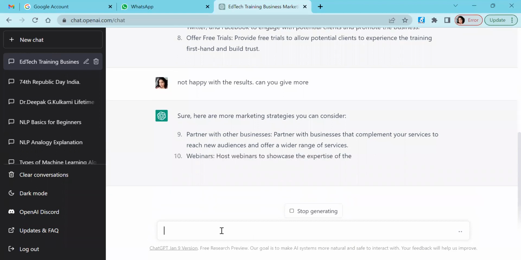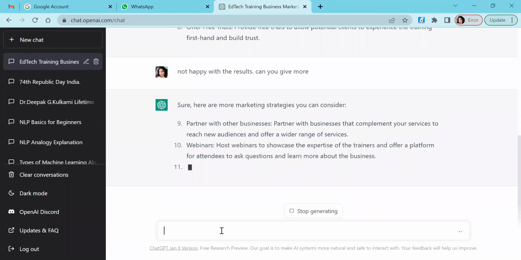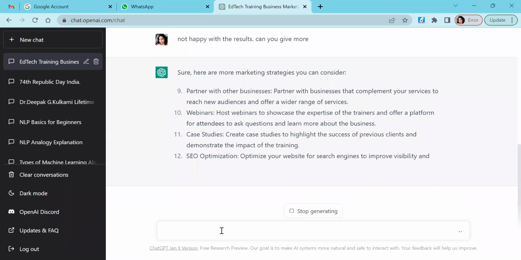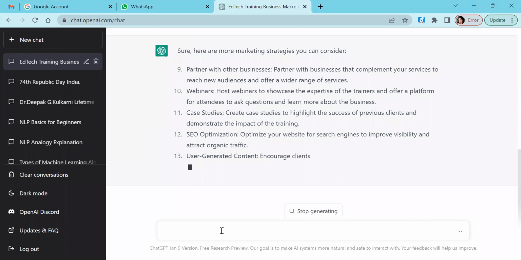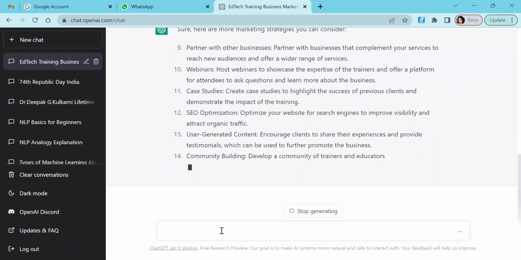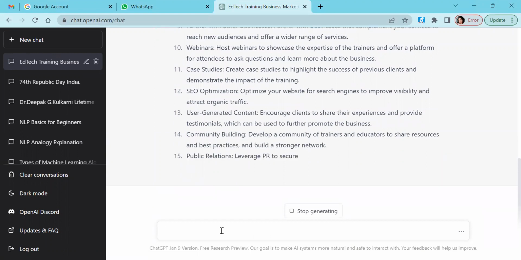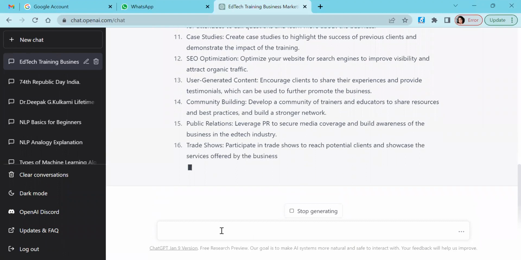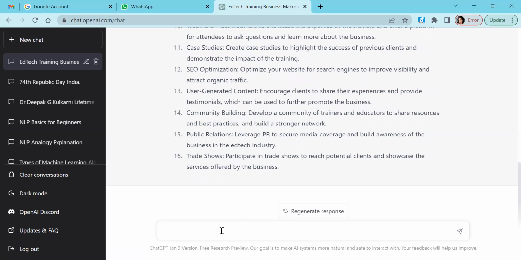There were 8 points before, and it starts adding more. It says host webinars, partner with other businesses. So all these are, it's a magic wand. In fact, all the content developers are using this ChatGPT extensively, and industries are majorly benefited. This was just an example of non-technical domains.